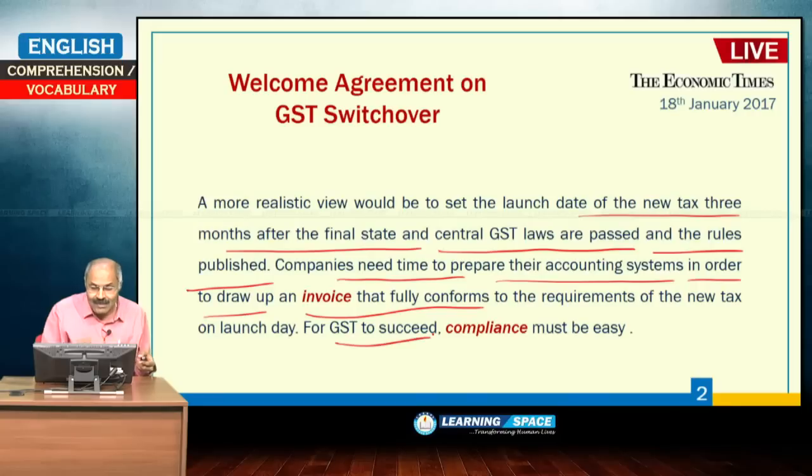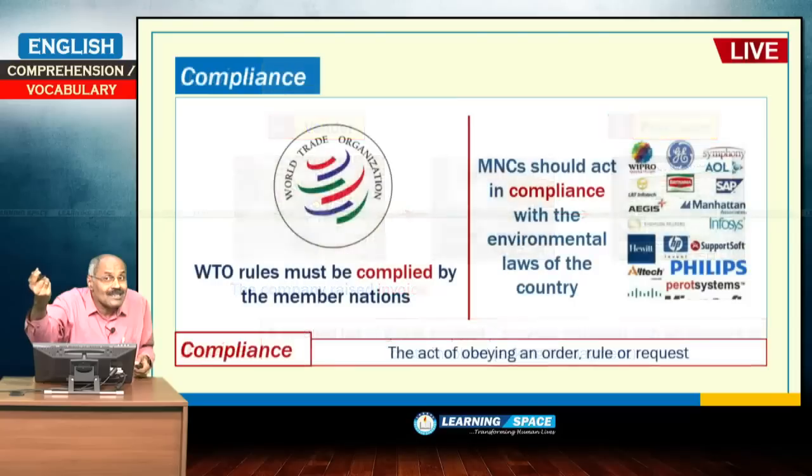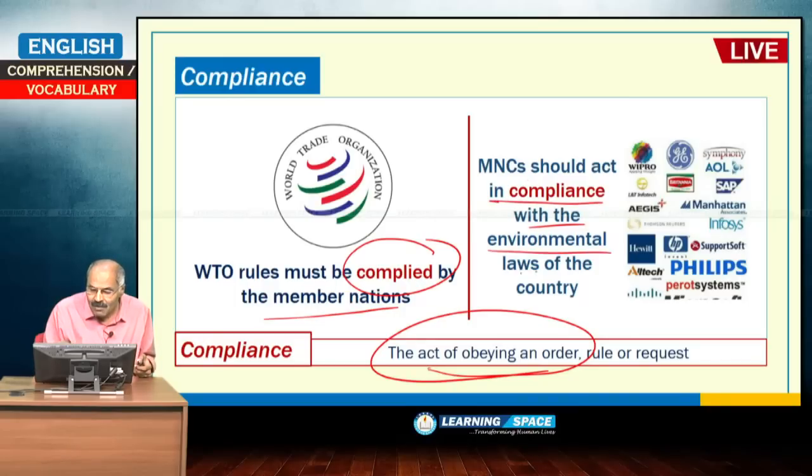For GST to succeed, compliance must be easy. Compliance, we should follow or we should give compliance to the World Trade Organization. Yesterday also we discussed compliance. World Trade Organization rules must be complied with by the member countries. Compliance means the act of obeying an order or rule. So, here multinational corporations should act in compliance with the environmental laws of the country. Environmental laws may differ from one country to another. So, compliance with regard to environmental laws must be there.